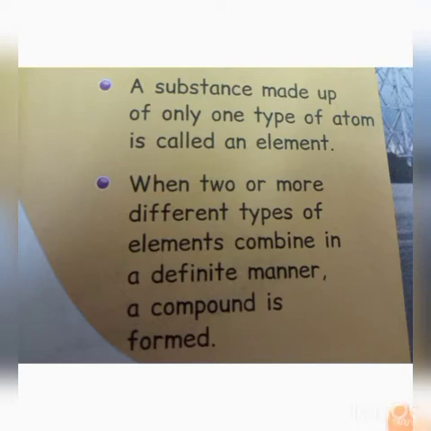An atom is a tiny particle, isn't it? Or a small particle. What is an element? A substance made up of only one type of atom is called an element. What is a compound? When two or more different types of elements combine in a definite manner, that is called a compound.